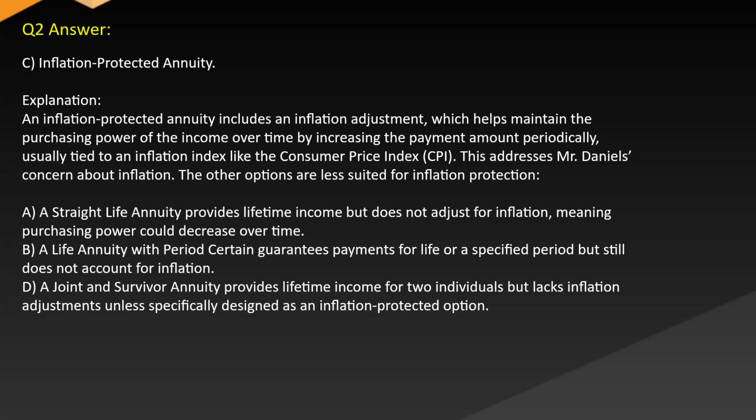A straight life annuity provides lifetime income but does not adjust for inflation, meaning purchasing power could decrease over time. B. A life annuity with period certain guarantees payments for life or a specified period but still does not account for inflation. D. A joint and survivor annuity provides lifetime income for two individuals but lacks inflation adjustments unless specifically designed as an inflation-protected option.